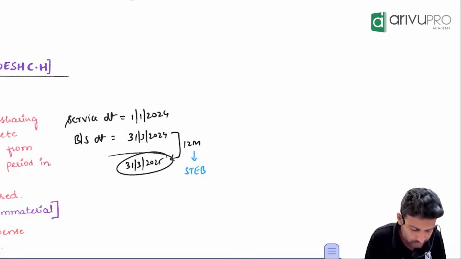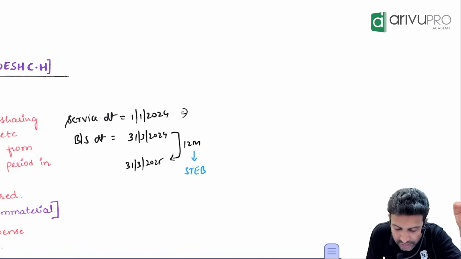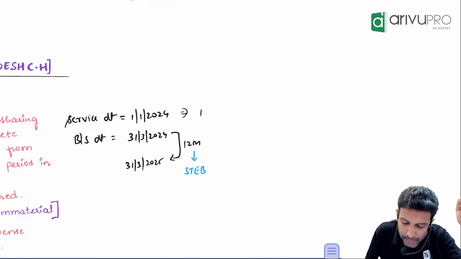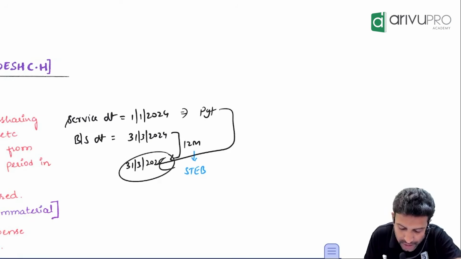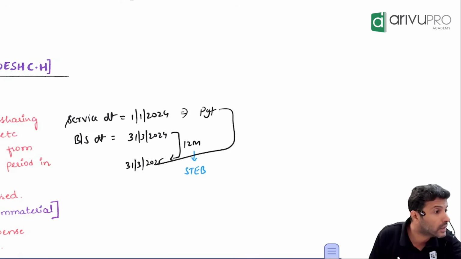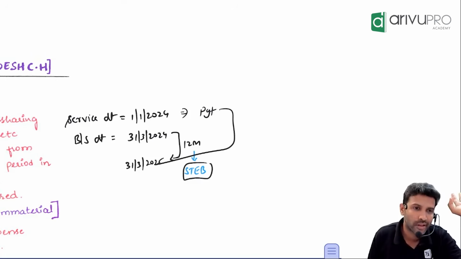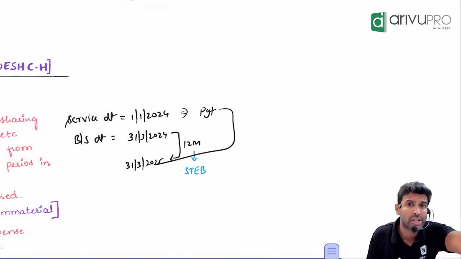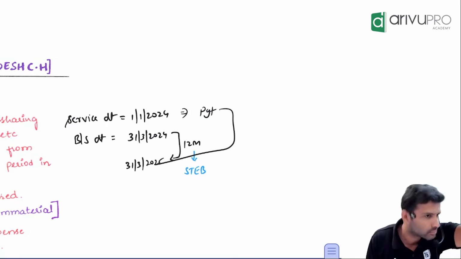What day will it be? 31st March 2025. If the payment for this service is made within 31st March 2025, then it gets called STEB. It is 12 months only, but 12 months not from the service date; 12 months from the current year ending date. That's all it is.